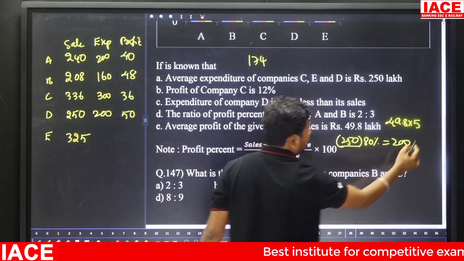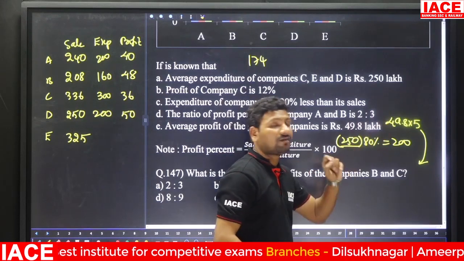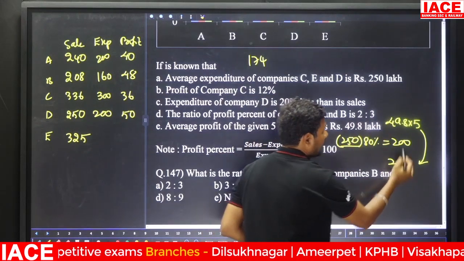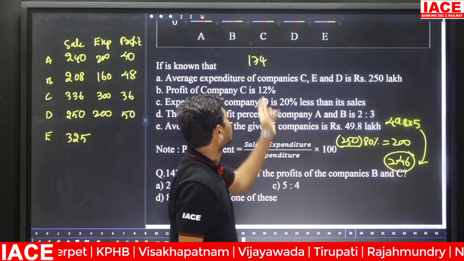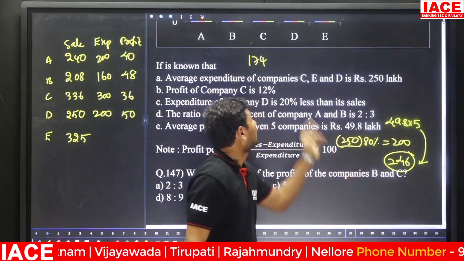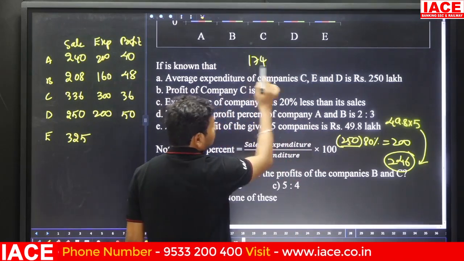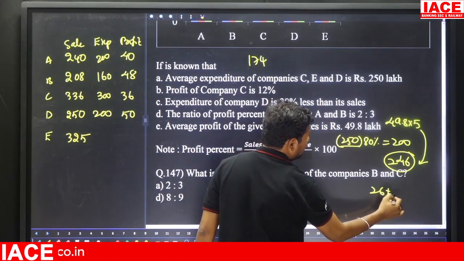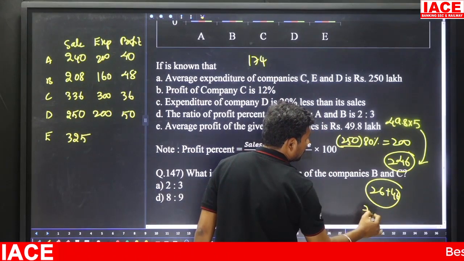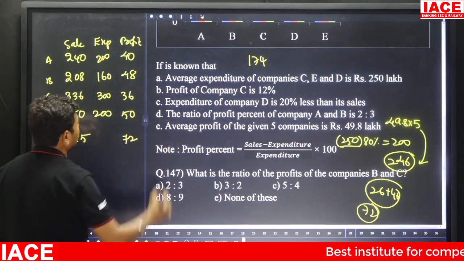49.8 into 5 means half value is required. 4 half value is 2, and 98 half value is 46. It belongs to how much? 246 lakhs. In 246 lakhs and 174, we have to make the difference. Here 174 to 246 means it is a 72 difference. The 72 belongs here.